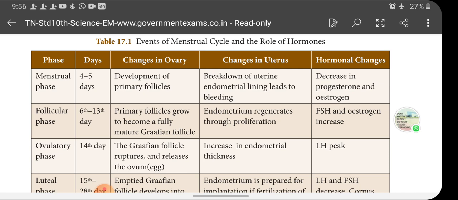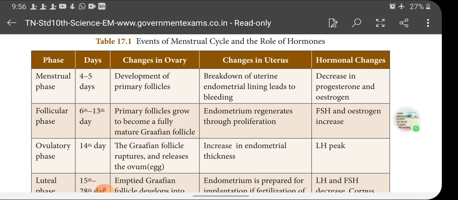And what changes take place in the uterus? The endometrium regenerates through proliferation. That's why it's also called the proliferation phase. Already during the menstrual phase, all the endometrium breaks down and comes out as bleeding. So now there is no endometrium inside the uterus.